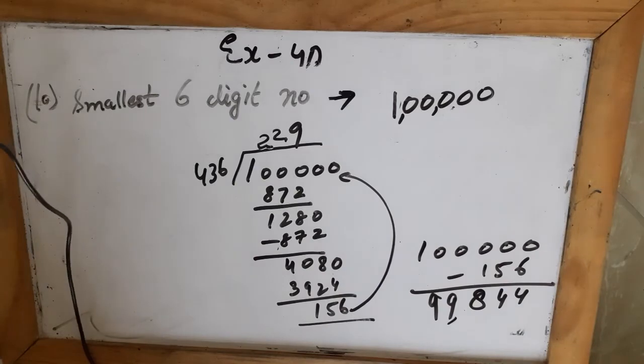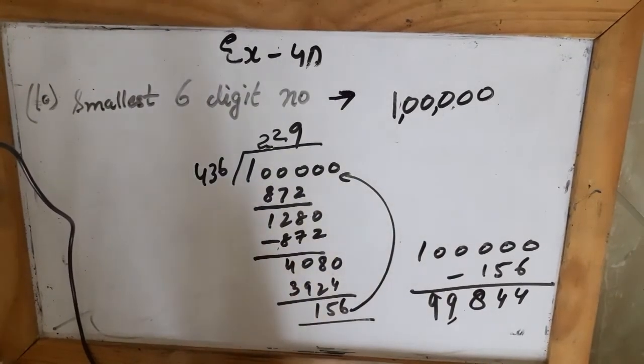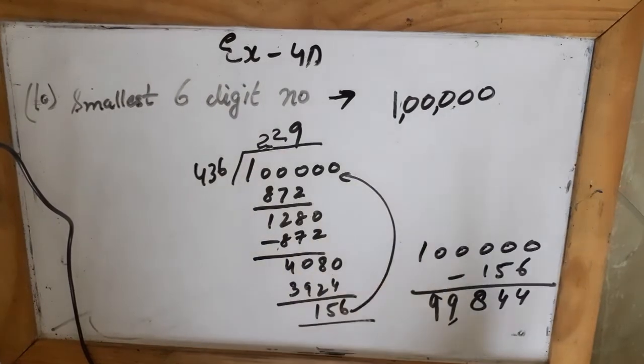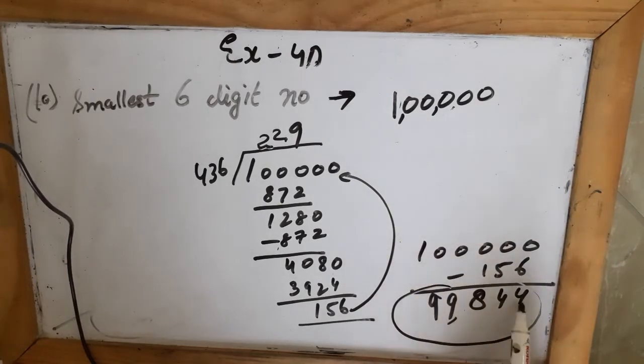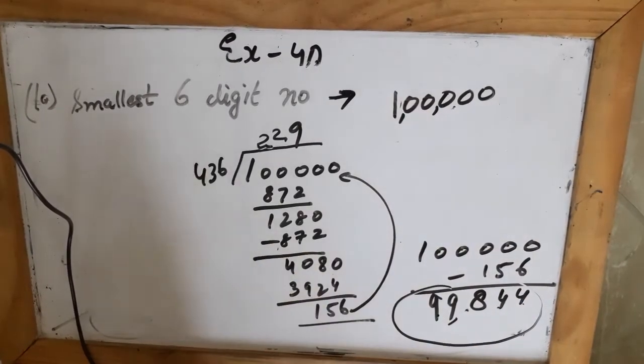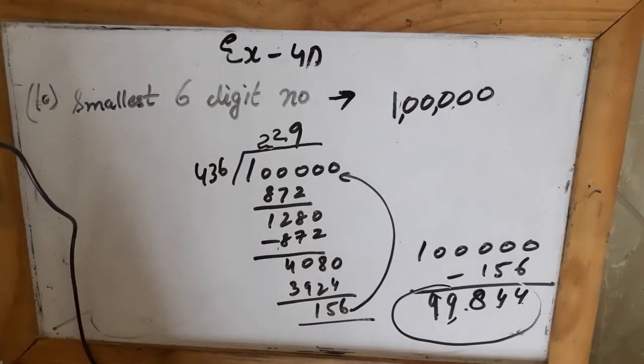But this is not my answer, though I did the same way as I did the ninth question, but I am not getting the correct answer because they are asking you the smallest 6-digit number. But when I subtracted the remainder from this, I am left with a 5-digit number. ये तो 5 digits ही हैं, but they are asking for a 6-digit number. तो अब मैं क्या करूँ?